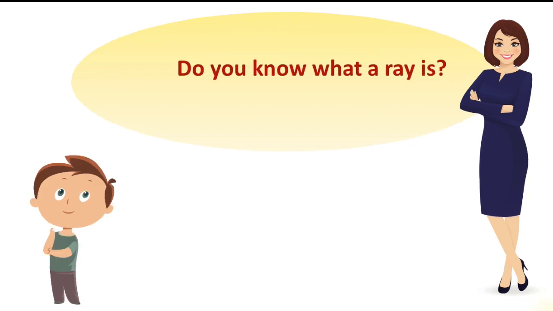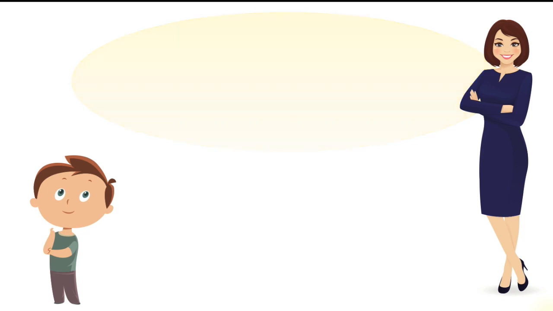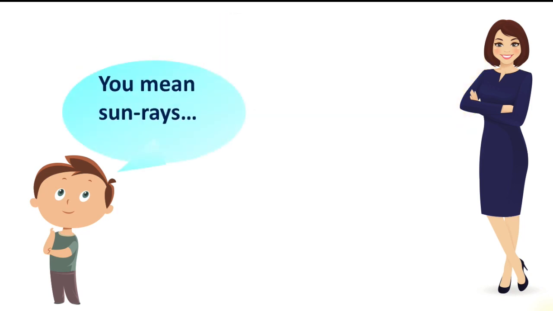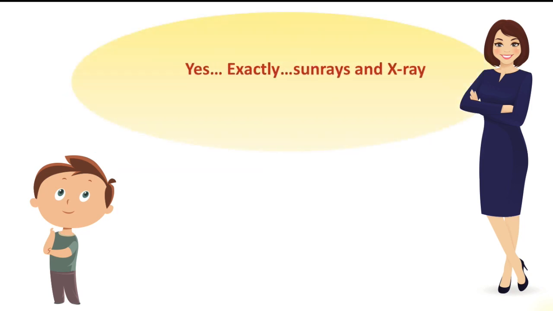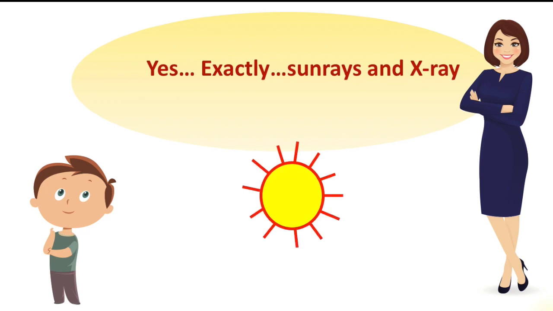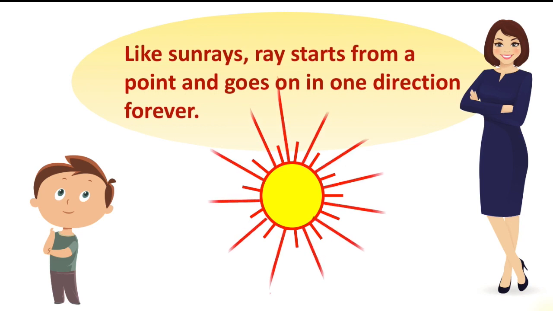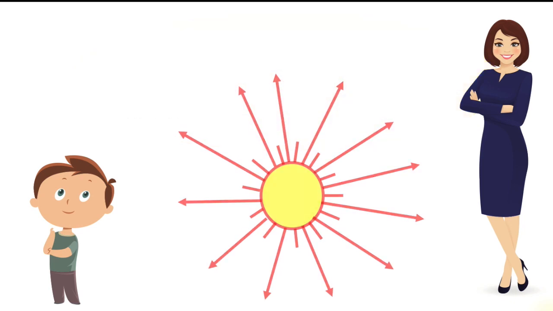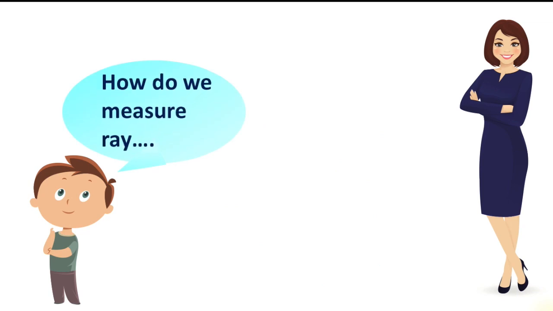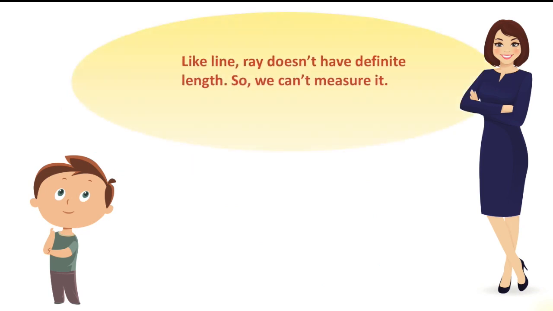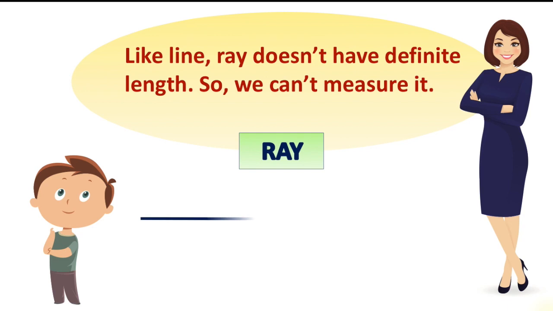Do you know what a ray is? You mean sun rays? Yes, exactly. Sun rays and X-rays. Like sun rays, a ray starts from a point and goes on in one direction forever. It never stops. It keeps on going in the direction of the arrow. How do we measure a ray? Like a line, a ray also doesn't have any definite length, so we cannot measure it.